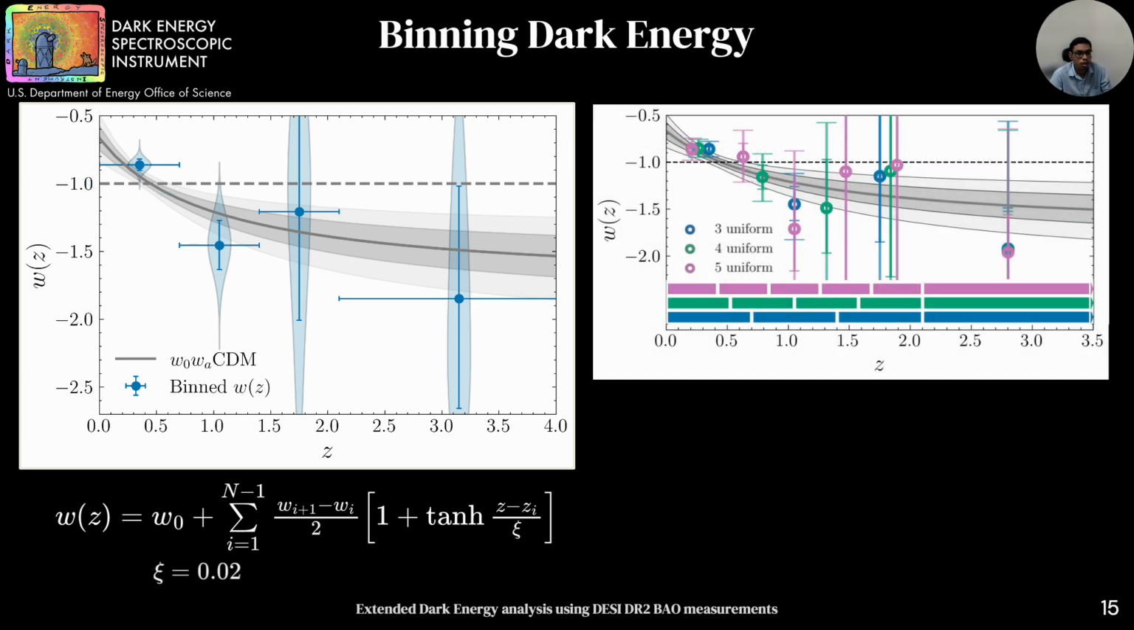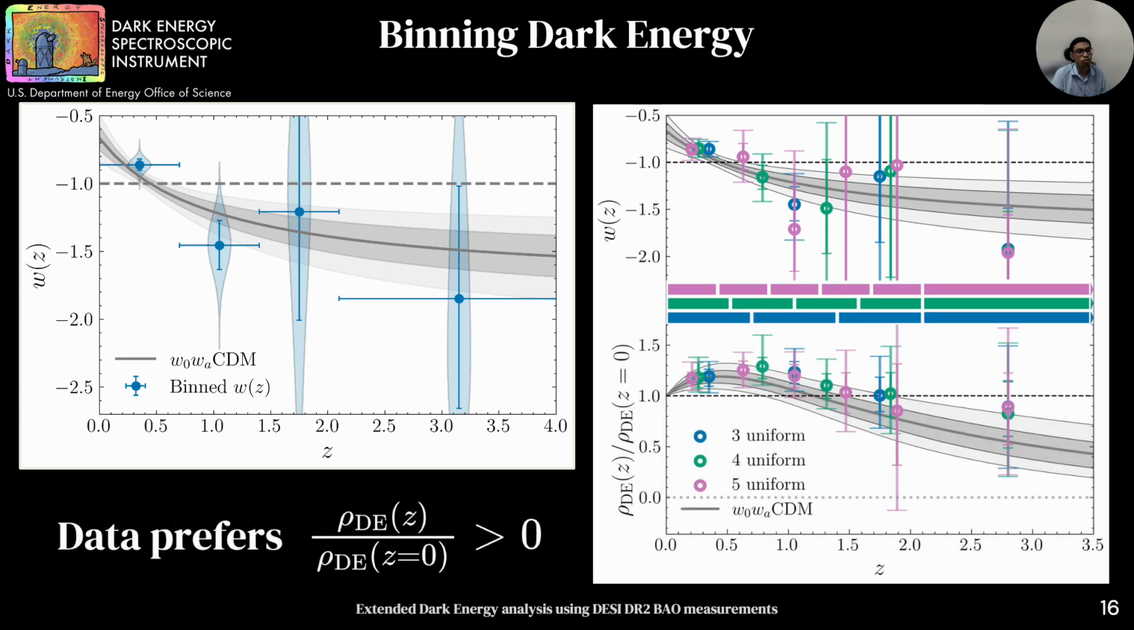We have tested several additional binning schemes for w(z), including logarithmic binning, binning aligned with BAO tracers, and even uneven binning intervals. The right panel shows the results from 3, 4, and 5 uniform bins, highlighting how constraints compare with w0wa constraints. Lastly, we also explore a binned reconstruction of the dark energy density itself, where we allow the priors to include negative values, meaning we are not explicitly assuming that rho_DE must be positive. Interestingly, even with this flexible setup, the data consistently prefers a positive value of rho_DE across all redshifts, roughly at the 2 sigma level.